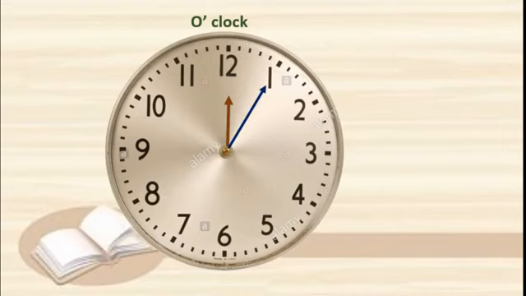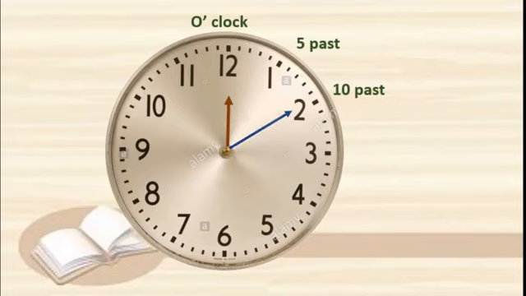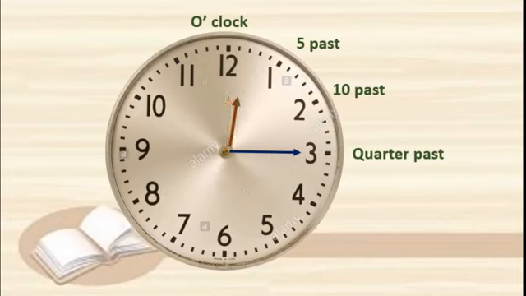Now it is on 1, which means it is 5 past. How do we read? 5 past 12, isn't it? When it moves to 2, then we say this is 10 past, 10 past 12. Then when it moves to 3, we say quarter past. We don't say 15 past. What do we have to use? Quarter past 12.